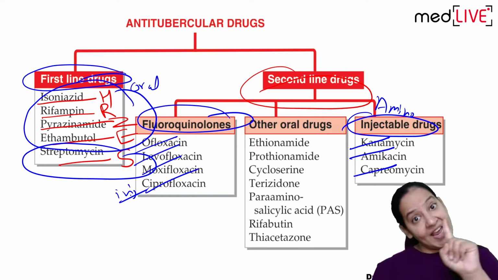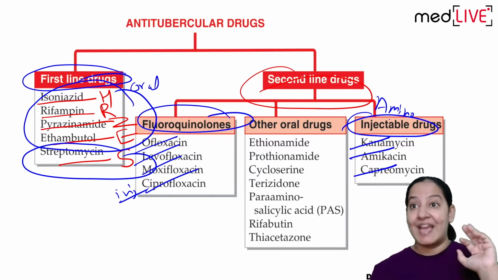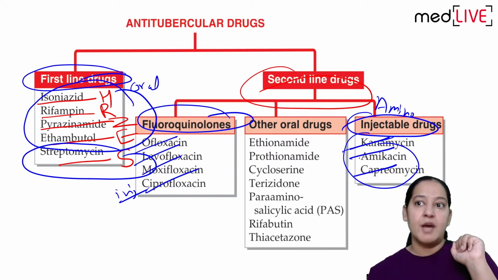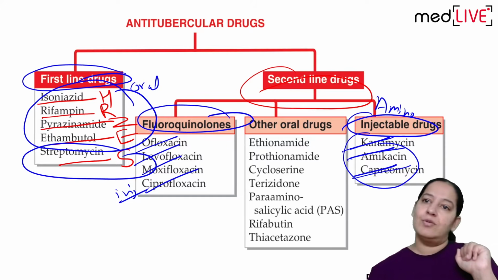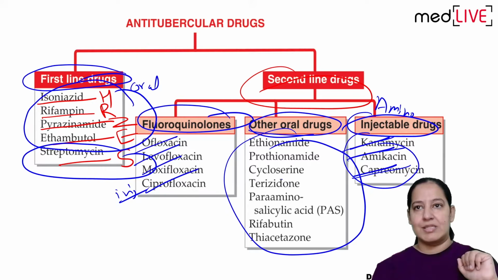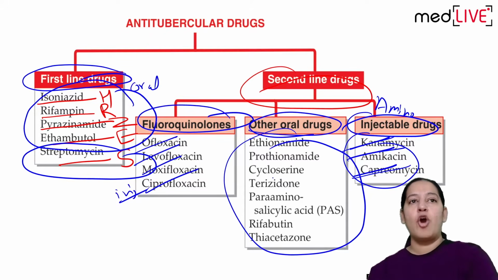So in the first category there is only one aminoglycoside, streptomycin. In the second line drugs there are three aminoglycosides: kanamycin, amikacin and capreomycin. So these are injectable, and there are others also. So read the names of the others by yourself. So that is the classification. Now I will talk about first line drugs.